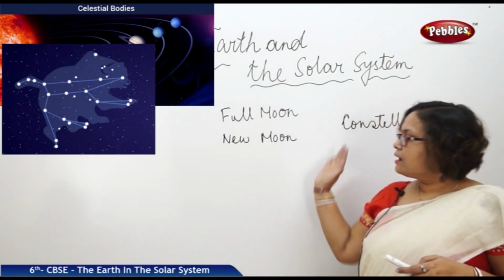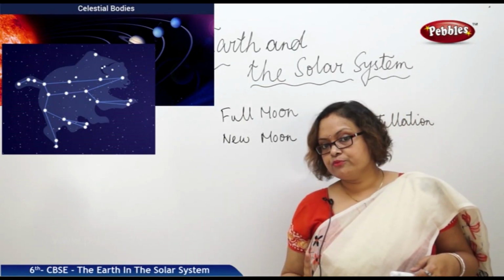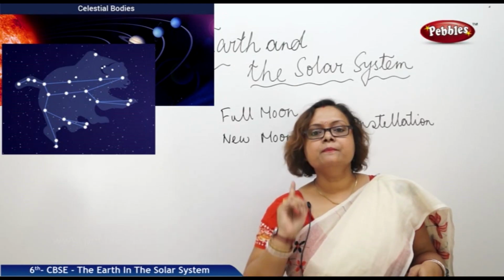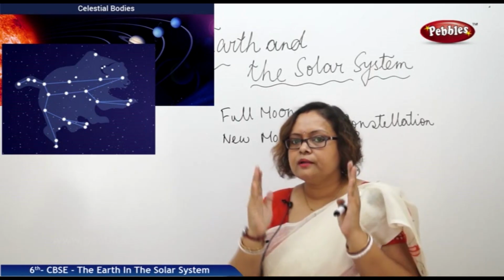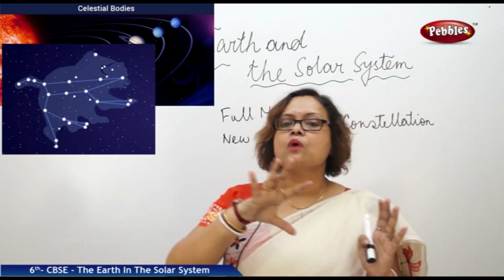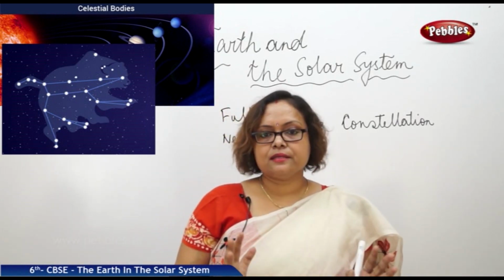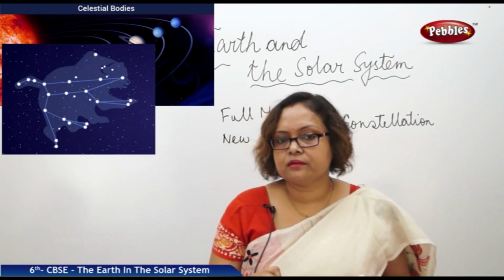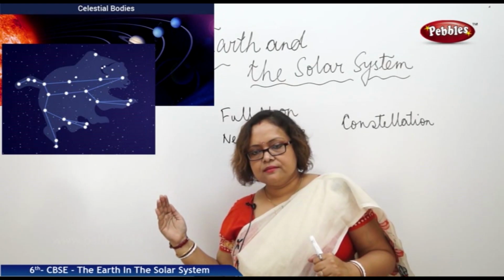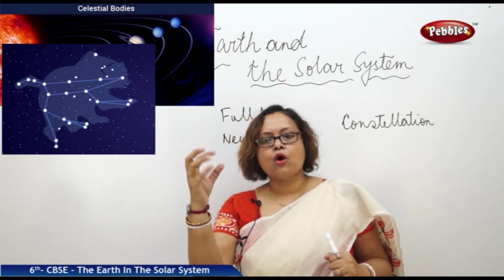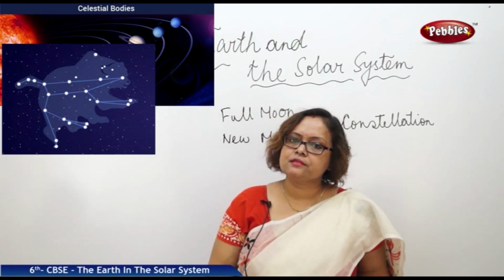Now, let us come to our own earth. What is earth? I told you before, earth is a planet. What is a planet? The meaning of this word planet is wanderer. Those who are moving from one place to another are called planets. This is the literal meaning of the word planet, wanderer. The word planet comes from a Greek word. Our Earth is such a planet.